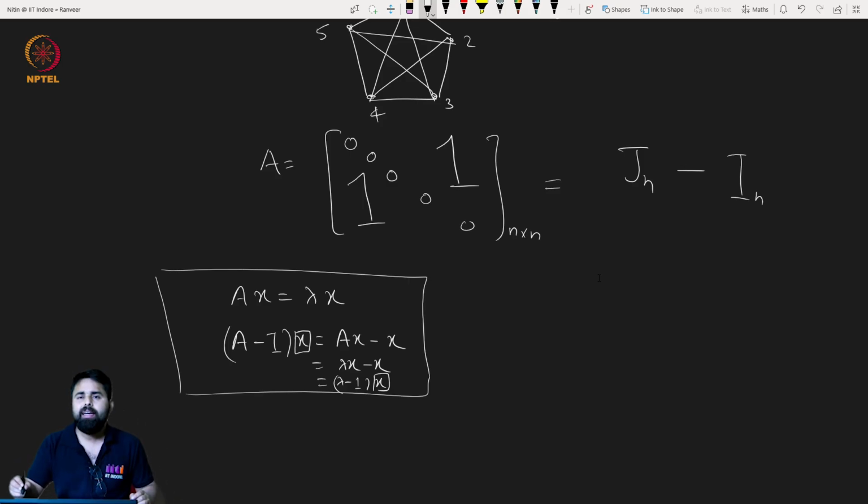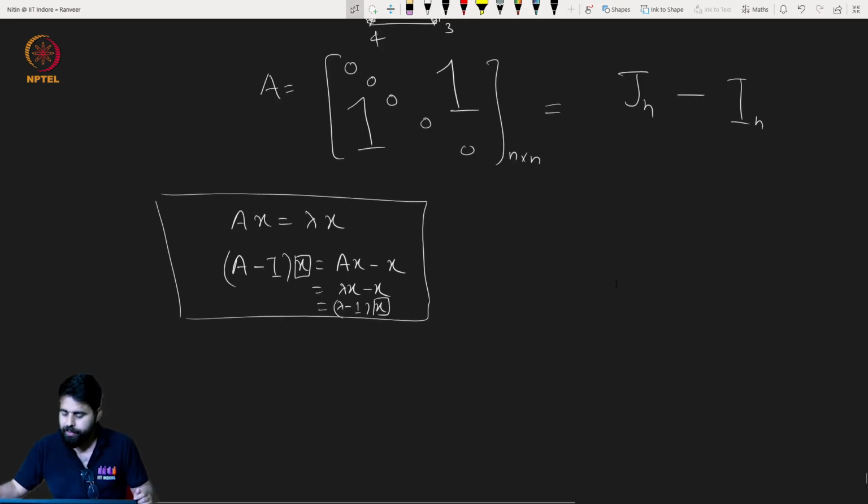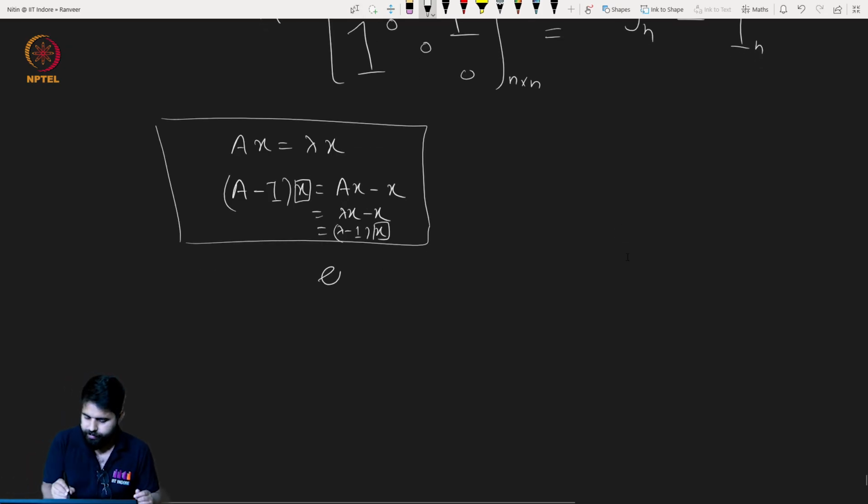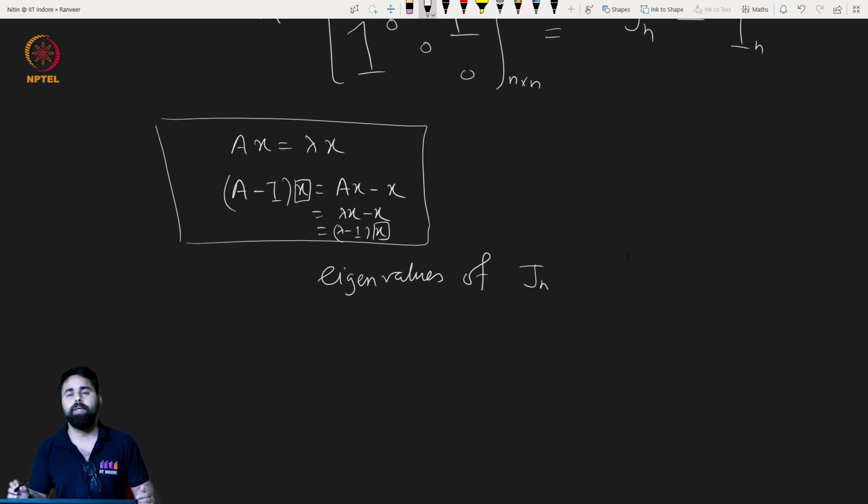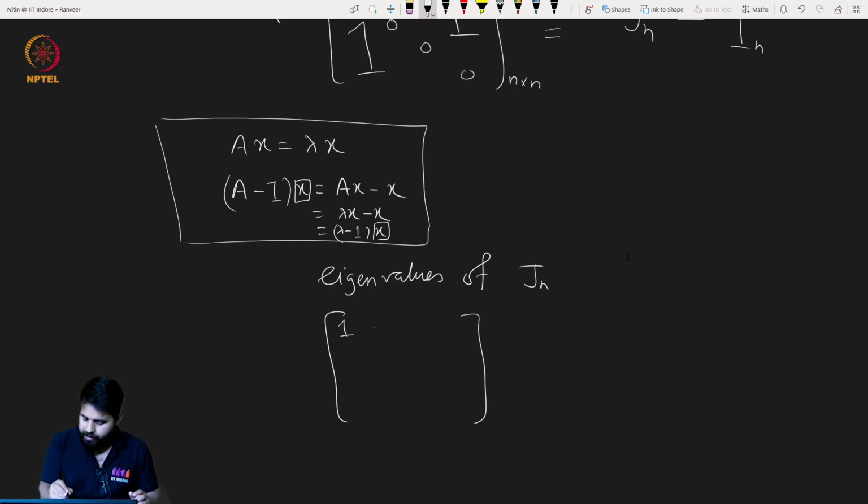So in the same way, if I can find the eigenvalues of J n, I can find the eigenvalues of J n minus I, that means of A. Very good. So let us try to prove this. So what are the eigenvalues of J n? How will the matrix look? J n is nothing but this matrix, right?